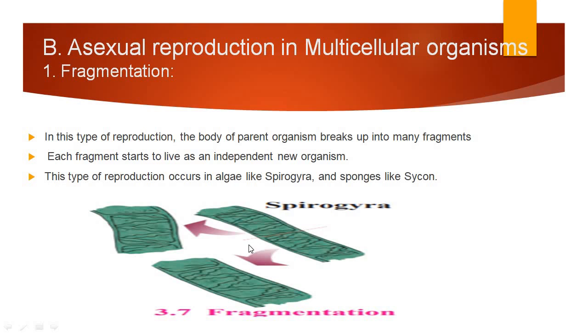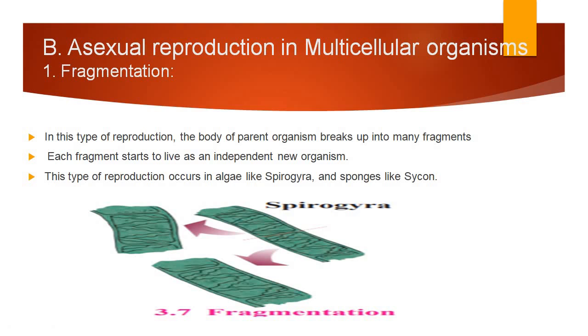Now you can see a small line over here. So this parent organism gets broken down and you can see the two new organisms that are produced over here. So fragments means pieces, small pieces. So from one parent, the small or independent pieces get created and they start to live independently.